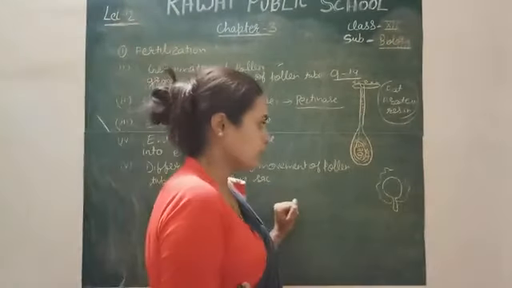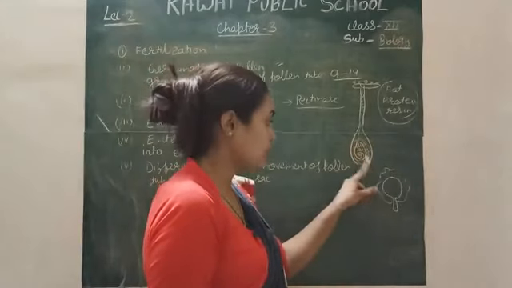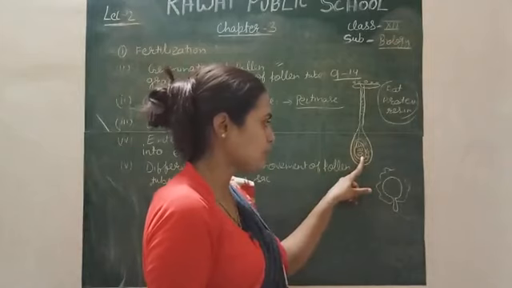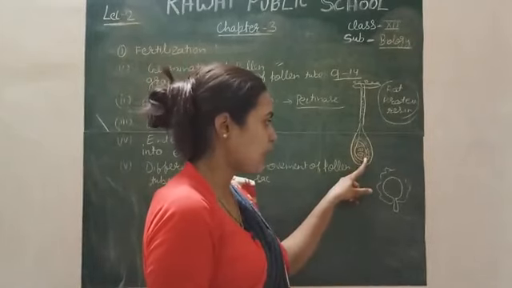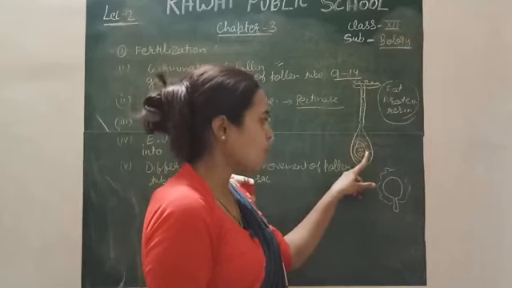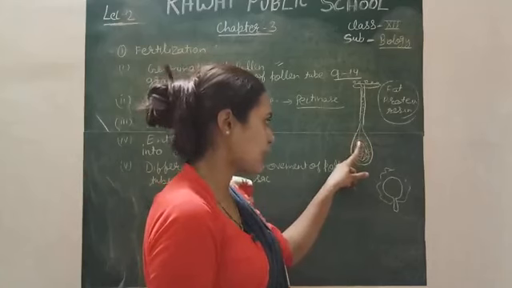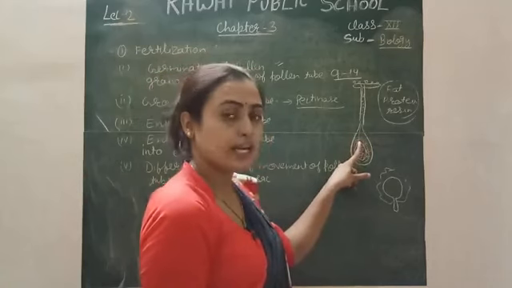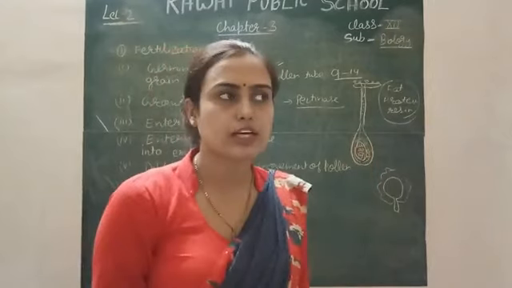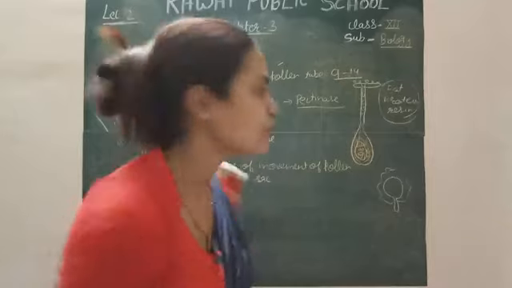It may enter through the micropyle. If it goes from the micropyle, then it goes with the help of the wall of the micropyle, the synergid cell and the wall of the embryo cell, or it may go with the help of the wall of the embryo sac or integument, or with the help of the wall of the chalaza or through the antipodal cells, you can say that. So these are the different ways through which the pollen tube actually enters, right?